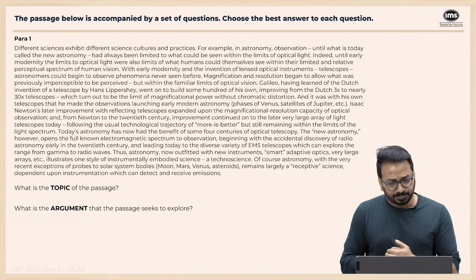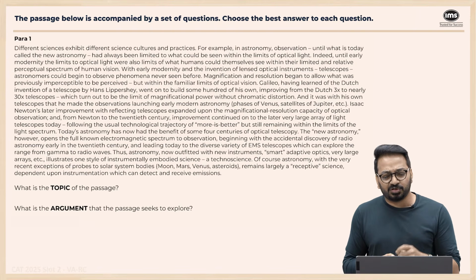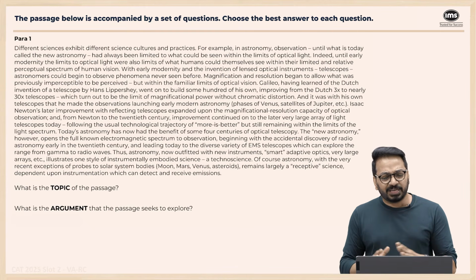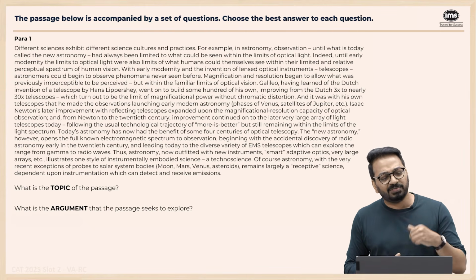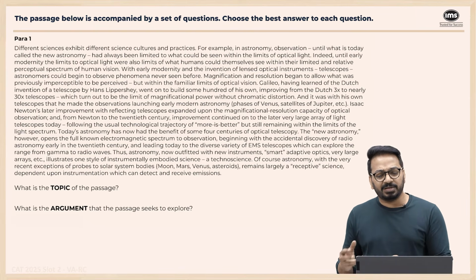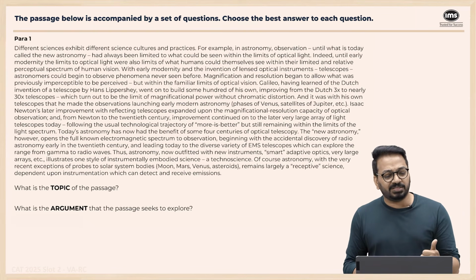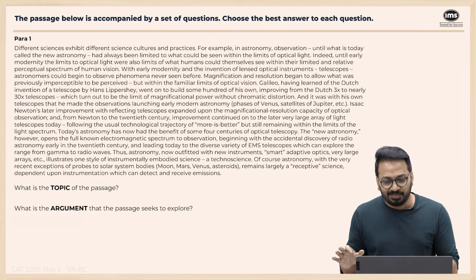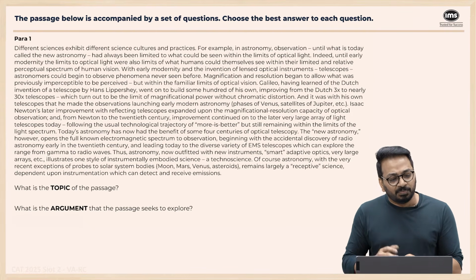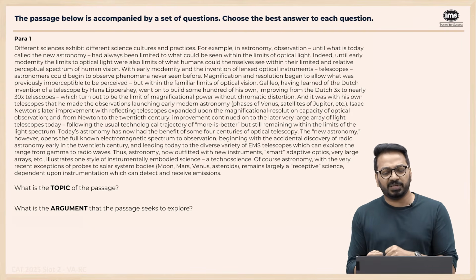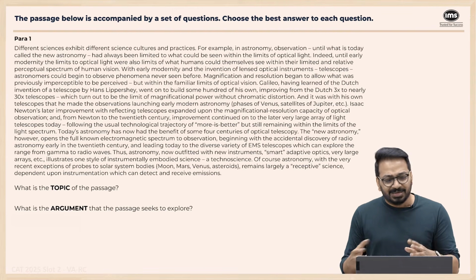There is no astronomy. With early modernity and invention of lensed optical instruments, telescopes, astronomers could begin to observe phenomena never seen before. Magnification and resolution began to allow what was previously imperceptible, but within the familiar limits. Galileo, having learned of the Dutch invention of the telescope, went on to build some, from the Dutch 3x to nearly 30x telescope, he built many hundreds of his own, which turned out to be the limit of magnifying power without chromatic distortion. It was his own thing.